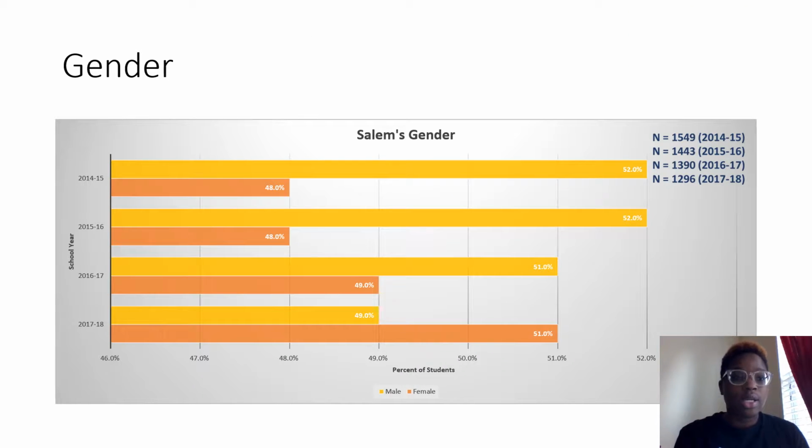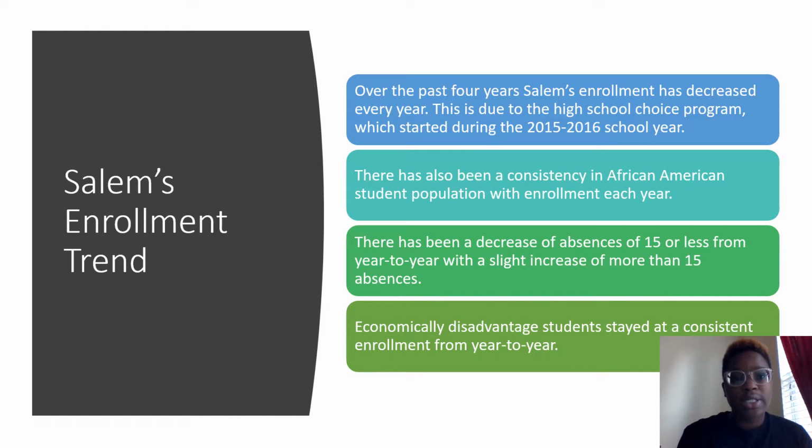This is depicting the gender, female and male. As you can see, they're kind of consistent, around the same percentages, high 40s, low 50s. So it's an even distribution of male to female ratio. In the trend, enrollment decreased every year, and this is because Rockdale has started a choice program. High school students have a choice of which of the 3 high schools they attend. That's part of the reason why there has been such a decrease.